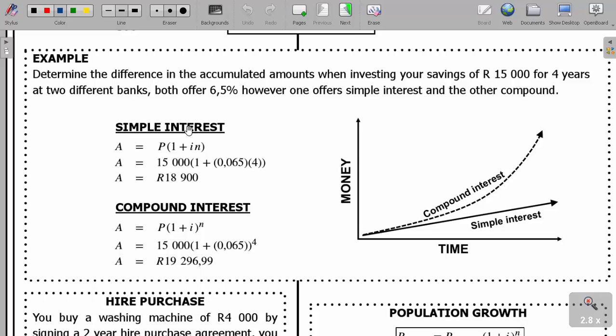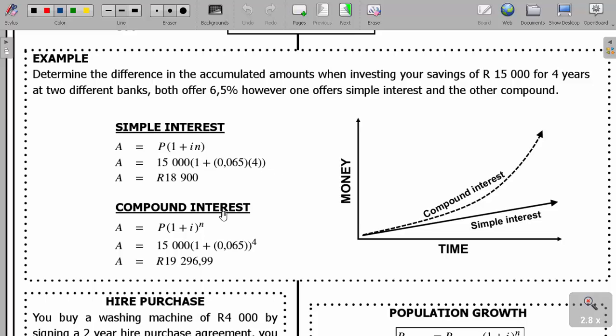Now, with the simple interest, the formula says A equals to P into 1 plus I times N. So because they gave us the 6.5%, our I is going to be this one divided by 100, which gives us what? 0.065. So we're going to have our amount accumulated in 4 years to be 15,000 times open brackets 1 plus 0.065 times 4, which gives us 18,900 rands. That's if we use what? The simple interest offer.